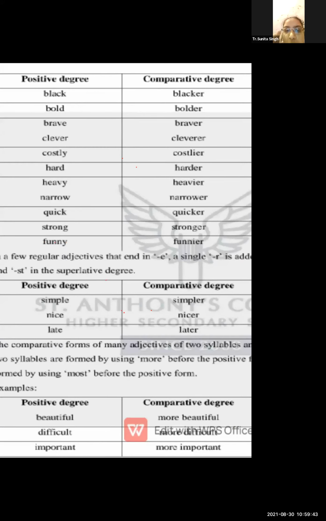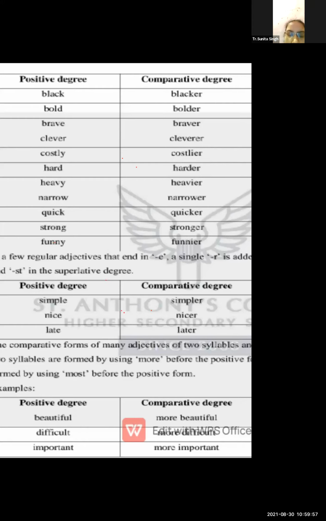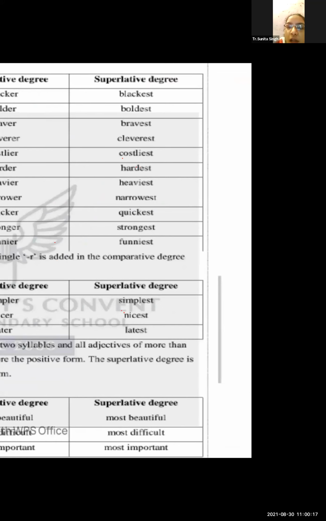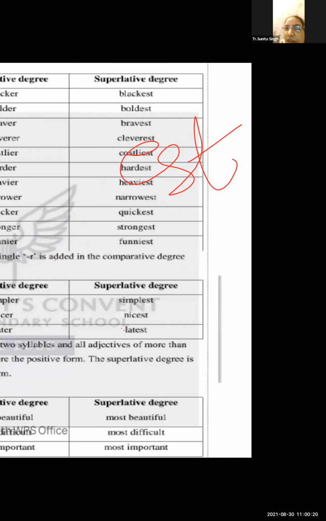Remember one thing, students. In the positive degree you will not find any added letters. No endings, no letters are added. They are just simple, like black, bold. You will not see any extra letters in the positive degree. If you start comparing with the comparative degree, mostly you can find er, and in the superlative degree you find est. Mostly you can find these endings in comparative and superlative degree.